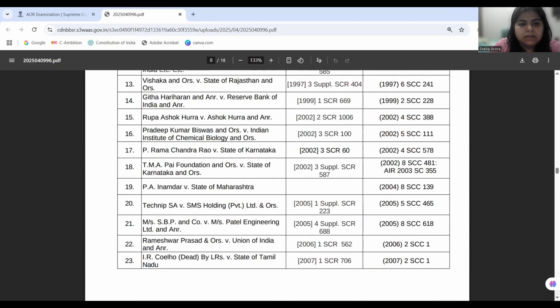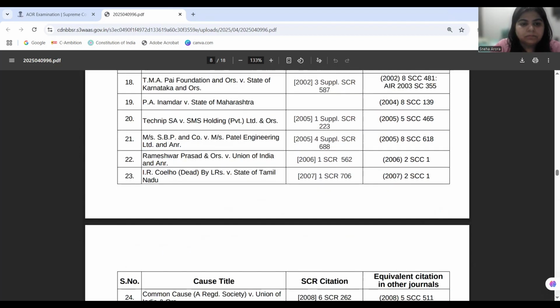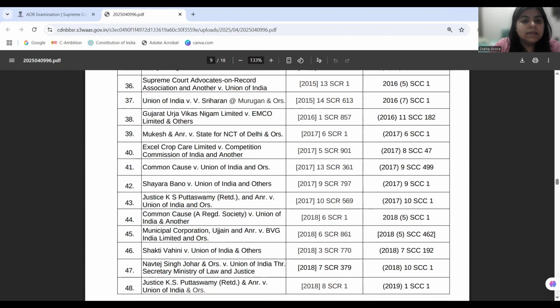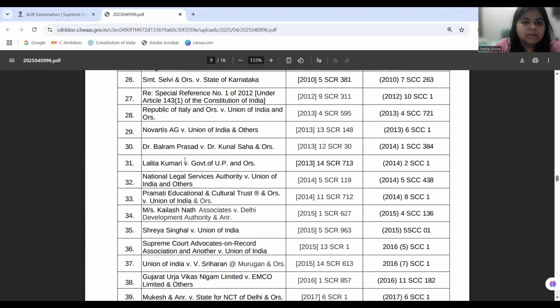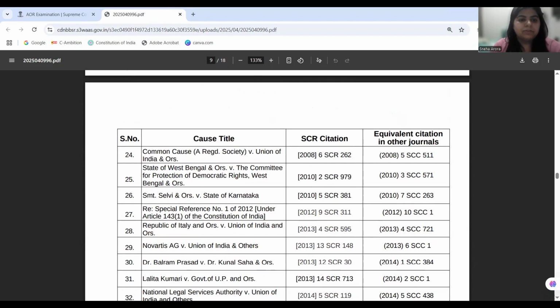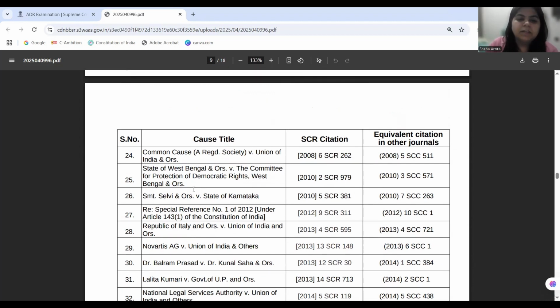Okay, so we will look at the case number 1 at 25th, which is State of West Bengal and others versus Committee for Protection of Democratic Rights Bengal. In this case, the High Court of Calcutta directed CBI to take on the investigation. So whether High Court can do that or cannot do that, that is what this case is looking into, because CBI is an agency under union government. Only under Delhi Special Police Establishment Act, CBI's powers can be invoked.